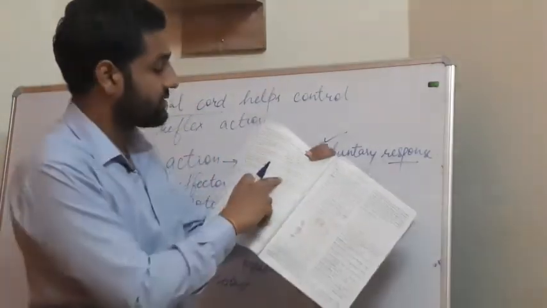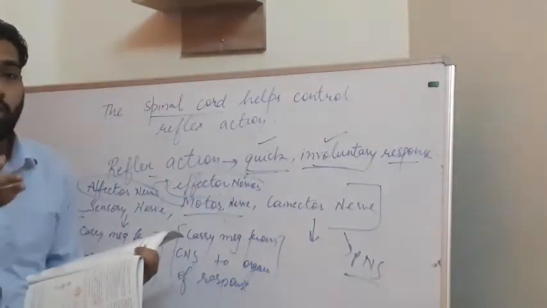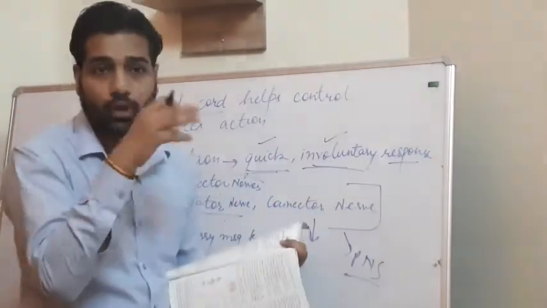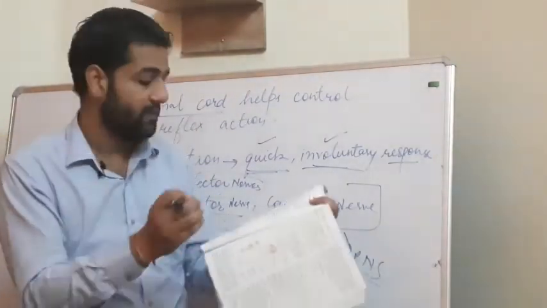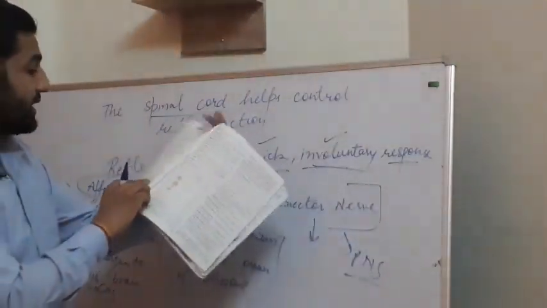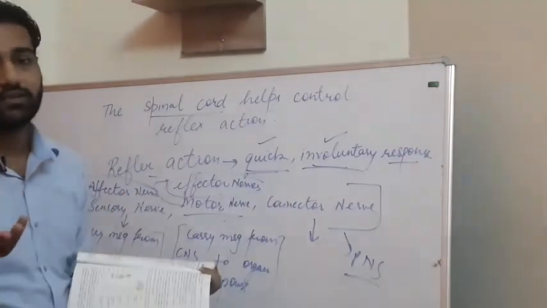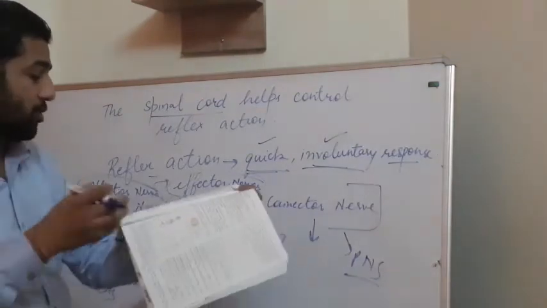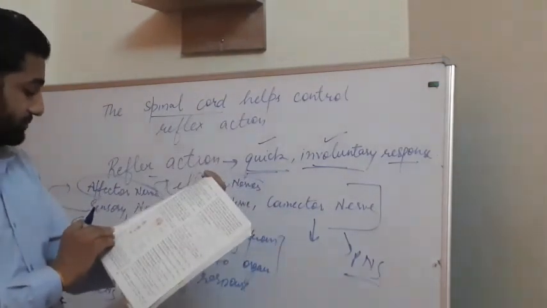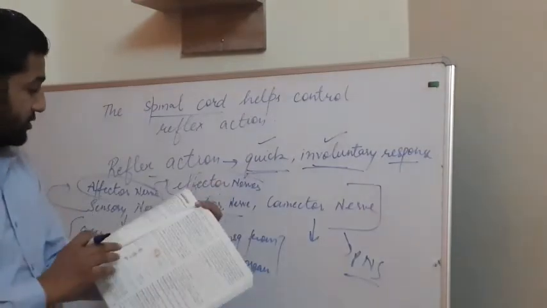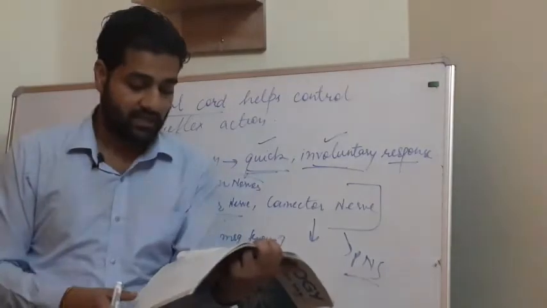Then fourth is the motor neuron, which passes the response to our body, telling it this action you have to perform. So the motor nerve passes the impulse to an effector muscle, the effector muscle which gives the response to that stimulus. So this was your reflex arc and peripheral nervous system.